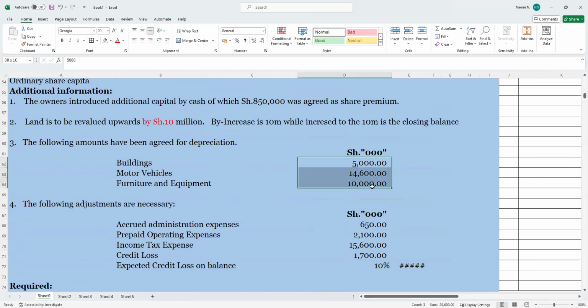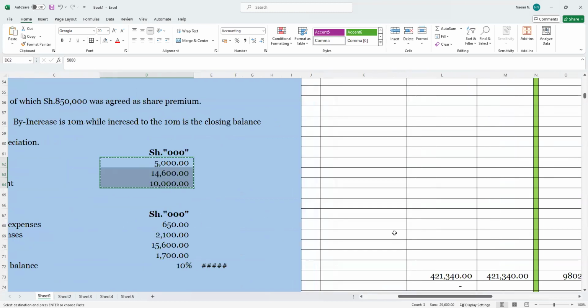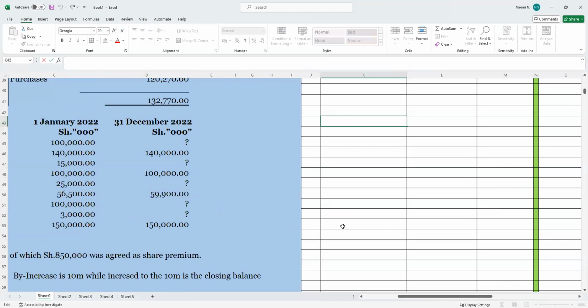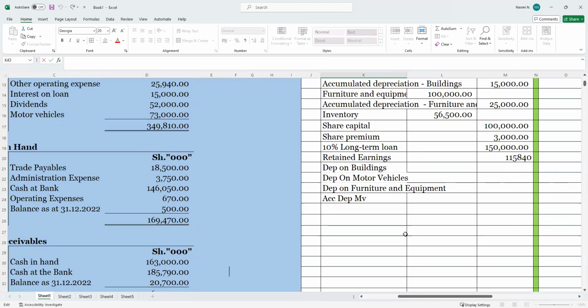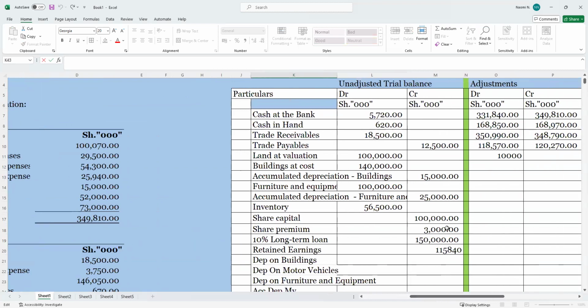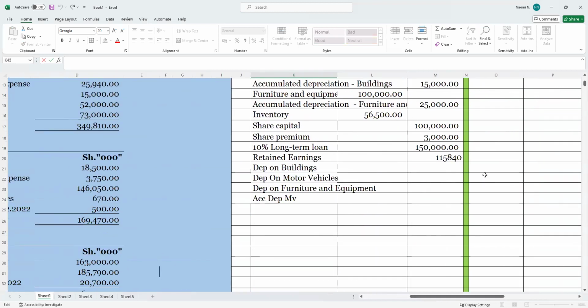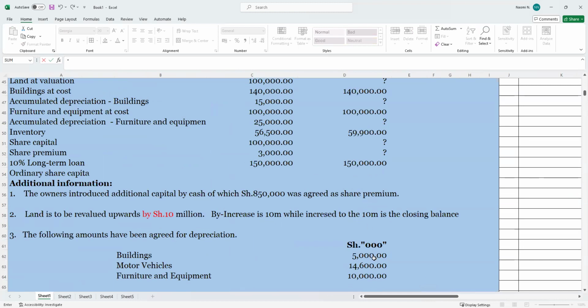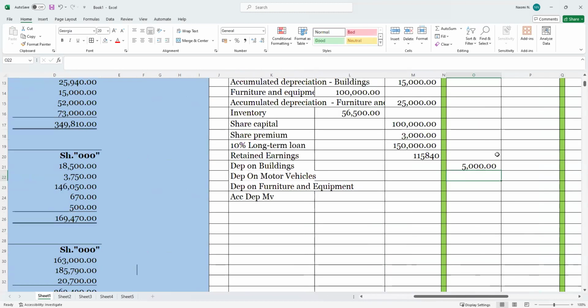So I will still do the same. I will just copy. Let's do this, guys, to make our work easier. For the depreciation, now that we know it is an expense and we have to debit, we'll come here and say is equal to, okay. Then we auto sum.